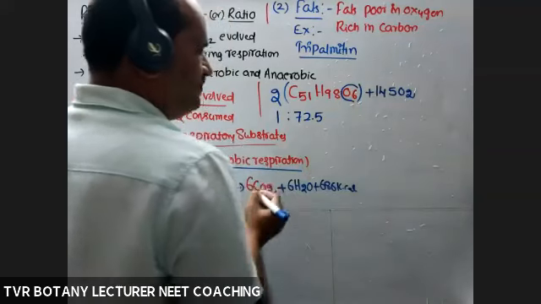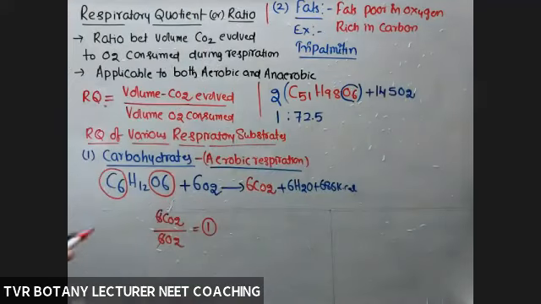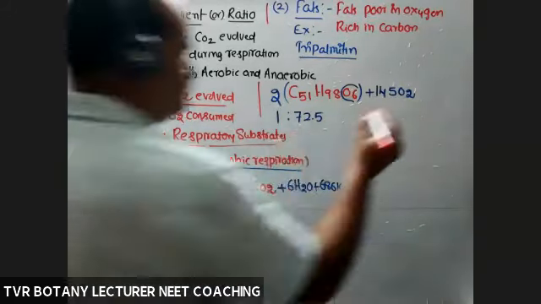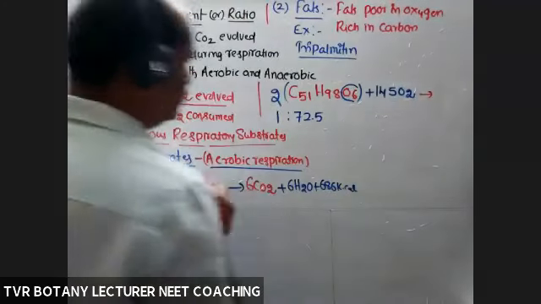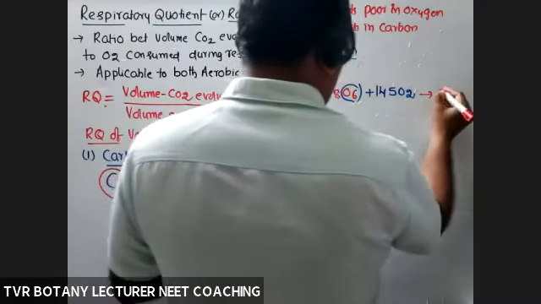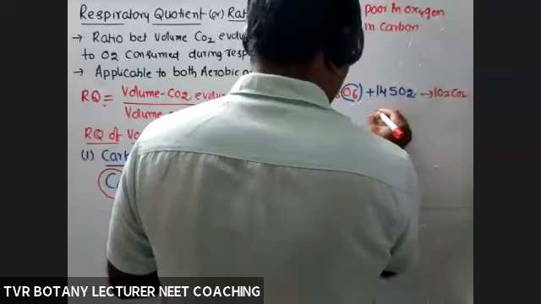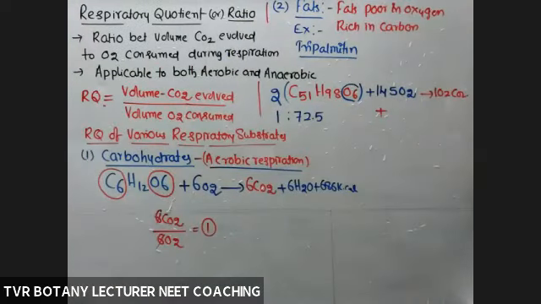See, the number of oxygen atoms is very small, carbon number 51. So they need more oxygen to cause oxidation of that many carbon atoms, and it gives rise to CO2 molecules. Make it double: 102 CO2 molecules.